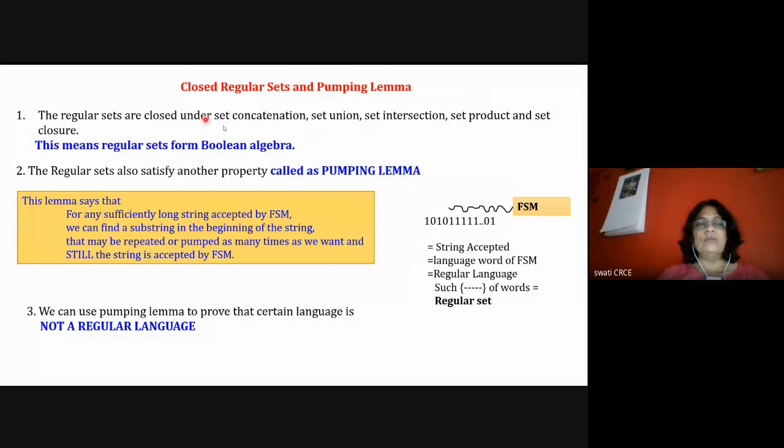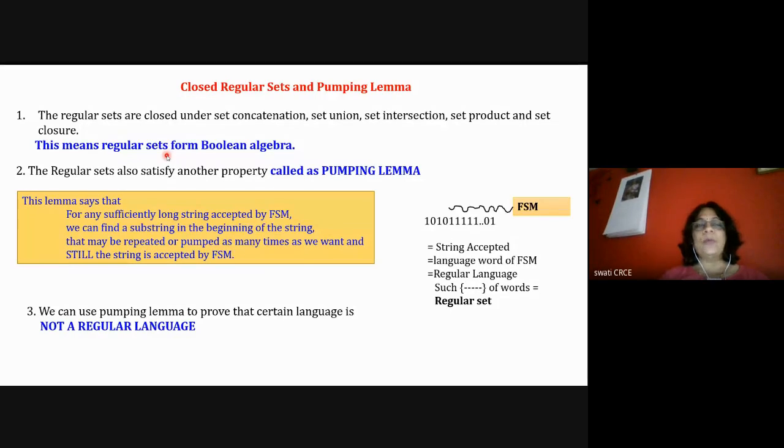Okay, in one of the lectures we'll see Boolean algebra in detail. Maybe in the next lecture we'll see some problems of Boolean algebra with respect to regular sets. Right now, what I told you is that a regular set is a set of words which are formed by following the regular grammar.